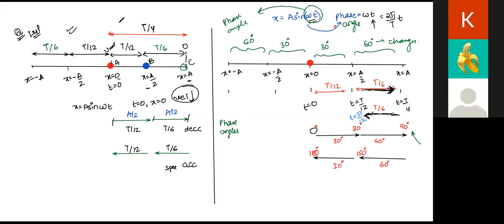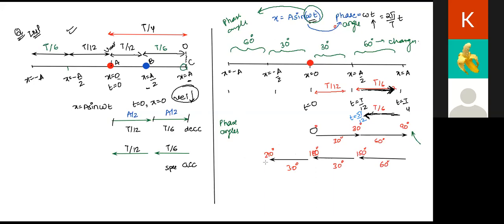Very good. Now tell me, as the particle is going from the equilibrium position to the point x is equal to minus a by 2, what should be the change in phase now? Karuna, change in phase. Again 30 degree, right? Now add 30 degree to 180. How much do you get? 210. Very good.